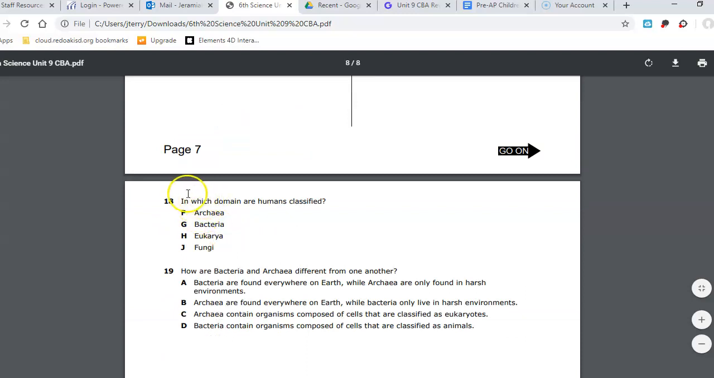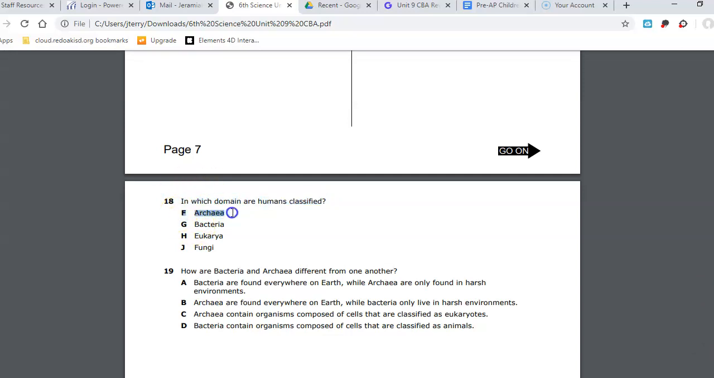Number 18. In which domain are humans classified? Are humans in the domain archaea? Are humans in the domain bacteria? Are humans in the domain eukarya? Or are humans in the domain fungi?